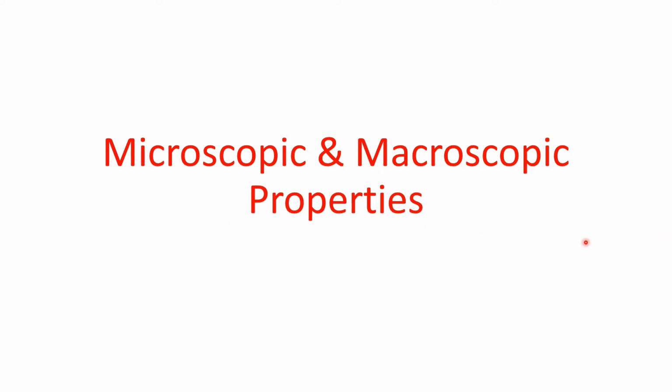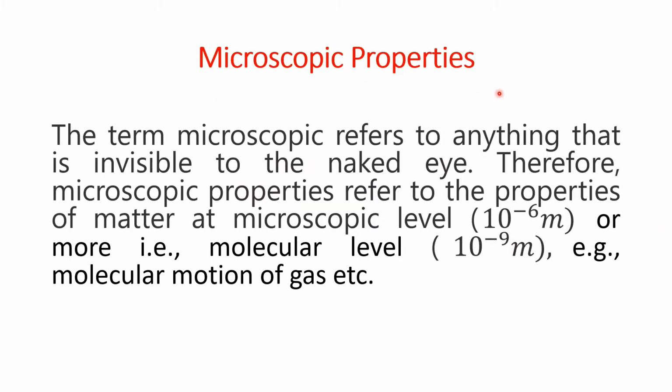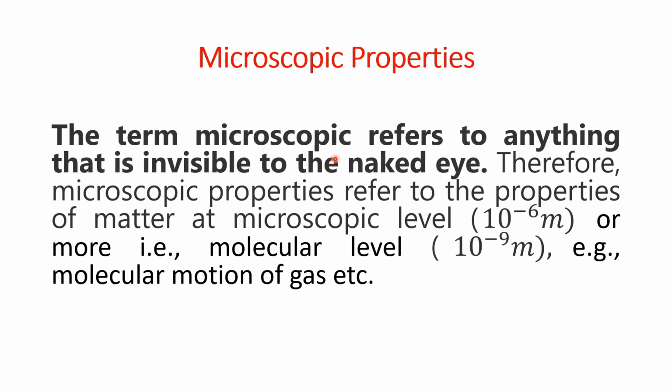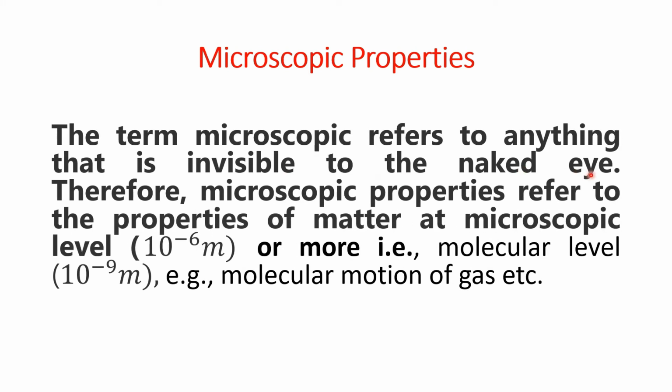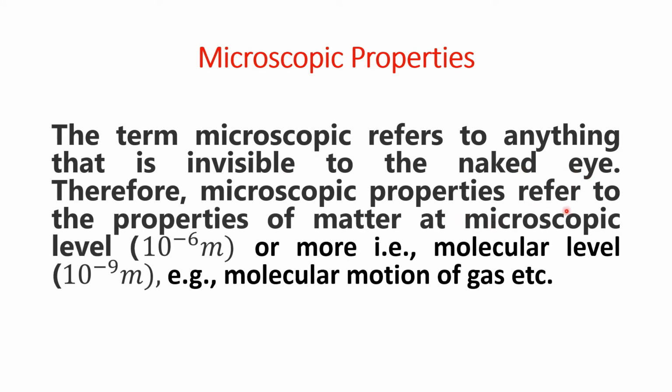Let's start. Beginning with the microscopic properties, the term microscopic refers to anything that is invisible to the naked eye. Therefore, the microscopic properties refer to the properties of matter at the microscopic level, which is 10 power minus 6 meter or less, that is the molecular level or nano level, which is 10 power minus 9 meter. An example of microscopic properties is the molecular motion of a gas. It can be rotational motion, translational motion, or linear motion of its molecules,